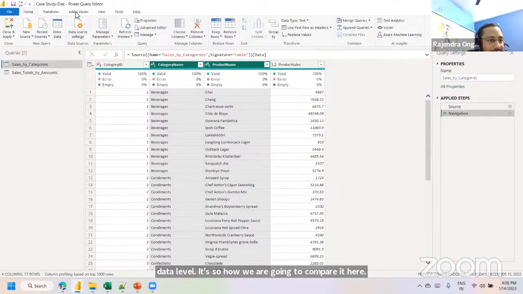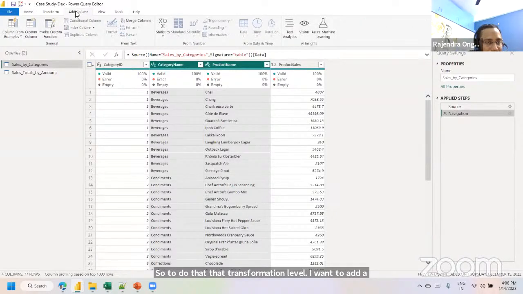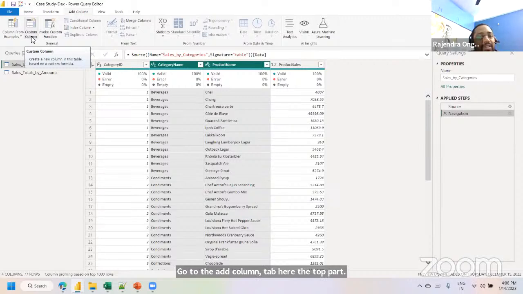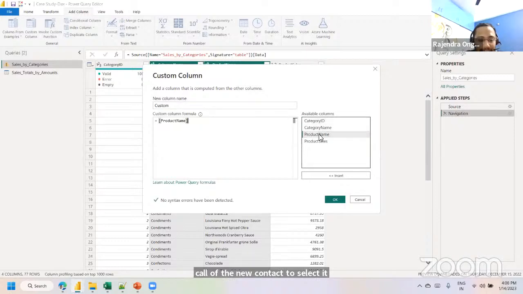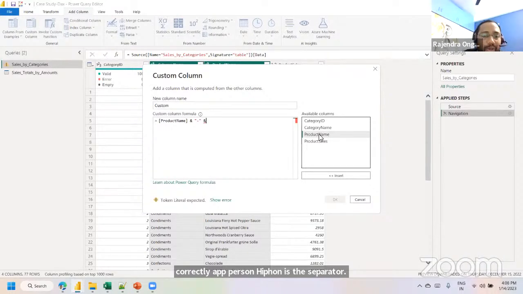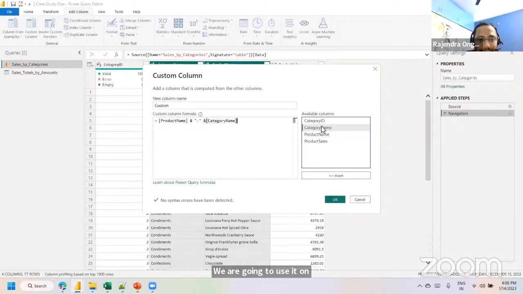So how are we going to combine it here? At the transformation level, I want to add a new column. Go to the Add Column tab at the top. Here I want to derive it as a custom column. Select custom, select the product name, the first column, with a hyphen as the separator, and another column, the category name, we have to club.